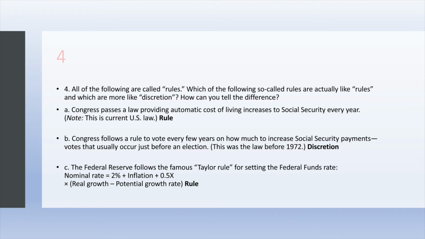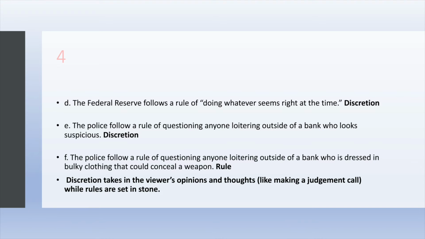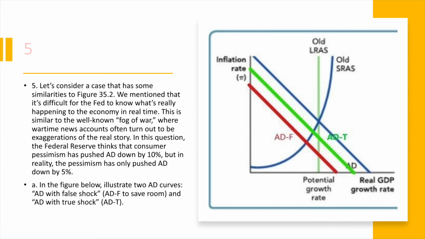Similarly, the Taylor rule is a hard and fast calculation to follow, so it's a rule, while the idea of just doing what seems right at the time is discretion. For Part E, the officer is using their own judgment to tell if a character is acting suspiciously, so it's discretionary, while the policy in Part F leaves the judgment out, as anyone wearing bulky clothes that could hide a weapon should be stopped, regardless of how suspicious they look, so it's a rule.